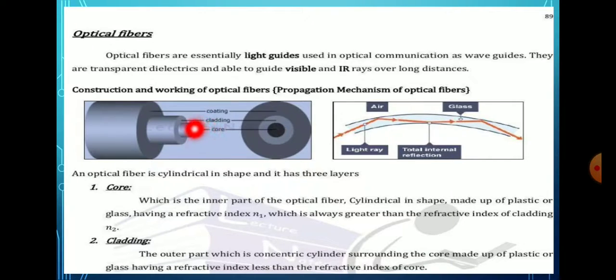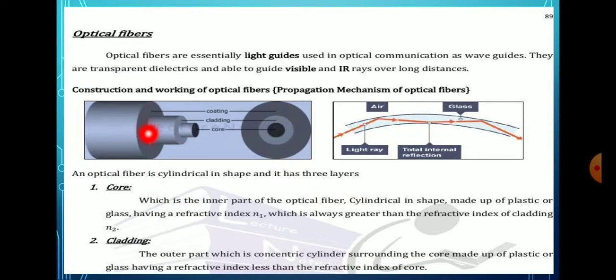The inner part, a cylindrical material made of glass or plastic, is called the core, and the outer part, a concentric cylinder surrounding the core, is called the cladding.